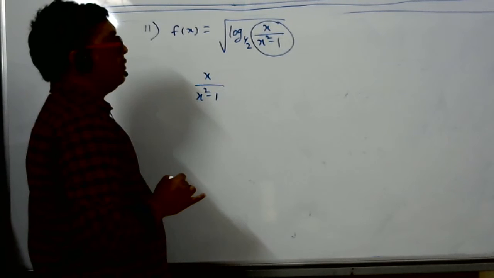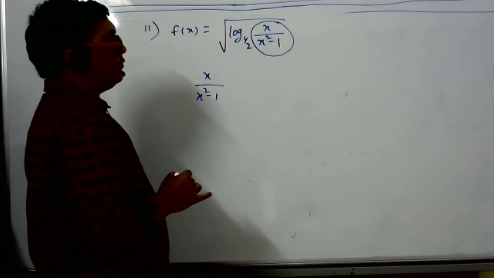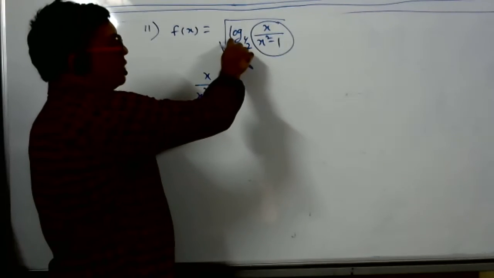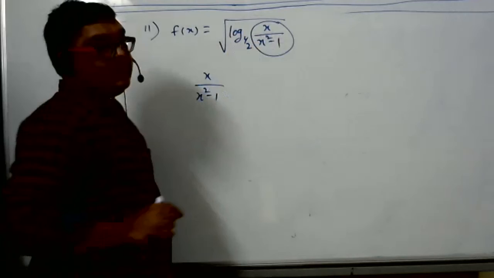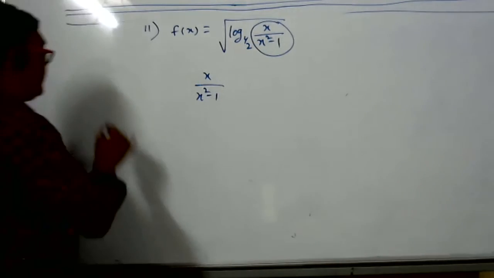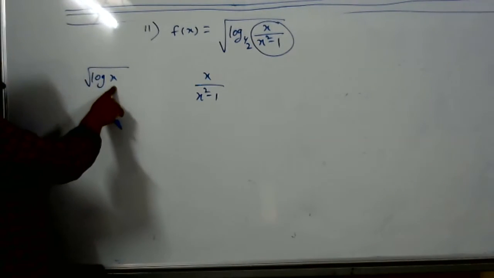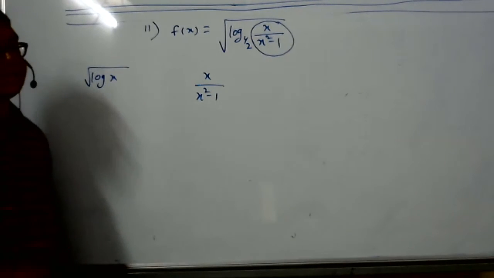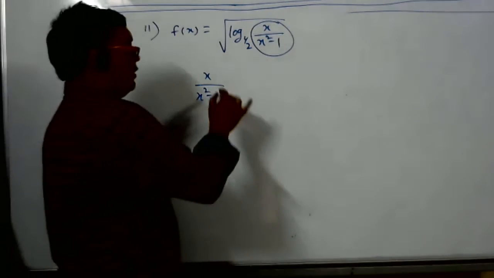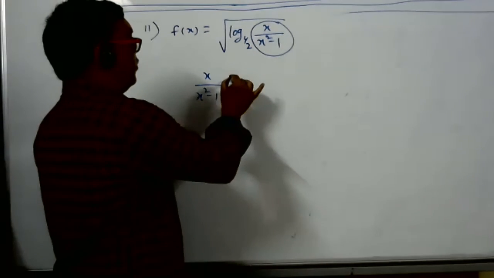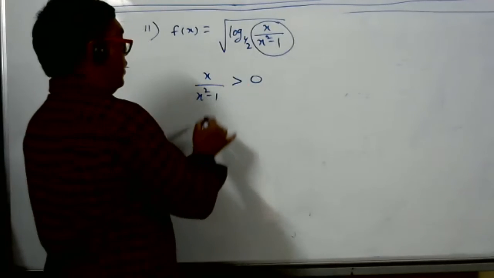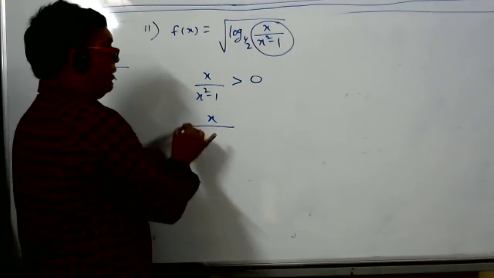The whole log should be greater than or equal to 0. That is there, but even what is inside the log should be more than 0. Two parts are there now. So x by x square minus 1 should be more than 0. Again use the wavy curve.